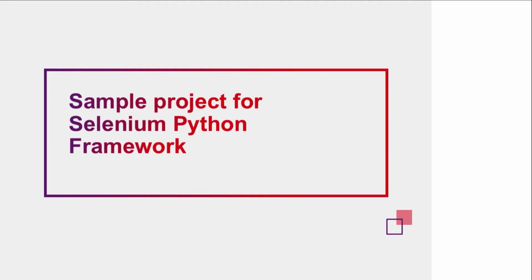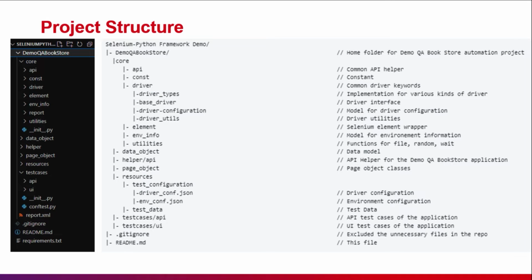In this section, we'll see how a sample Selenium Python framework project is organized and how to use it. Here is the structure for a Selenium Python project. To make the project easy to use and maintain, the source code is stored in separate folders so that the newbies can get acquainted with the framework quickly. It also helps us save effort for maintaining code.